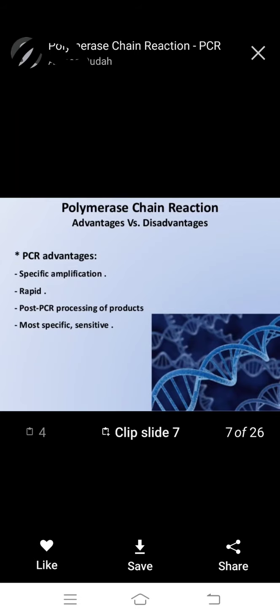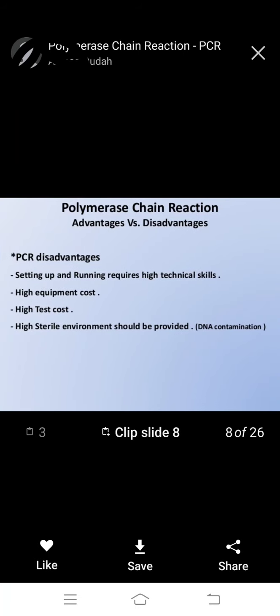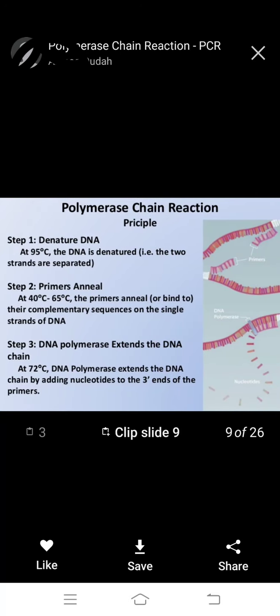Okay, advantages, and disadvantages. The disadvantages of PCR: first, setting up and running it requires highly technical skills, high equipment cost and high test cost. A highly sterile environment should be provided, because of the risk of DNA contamination.